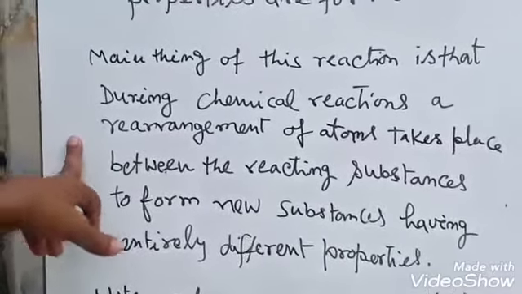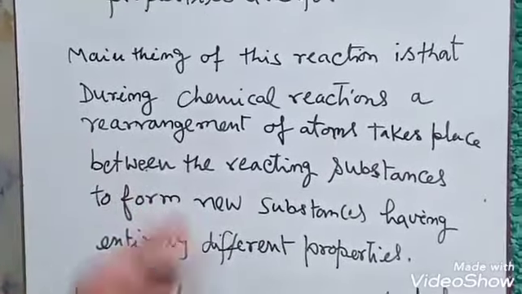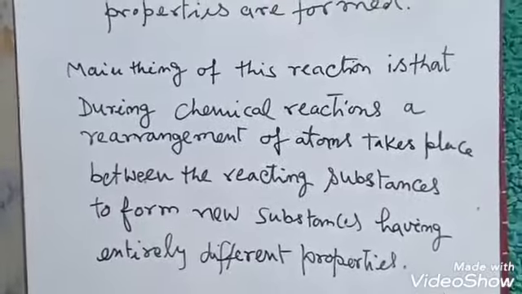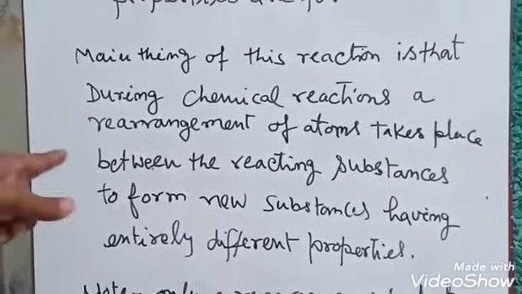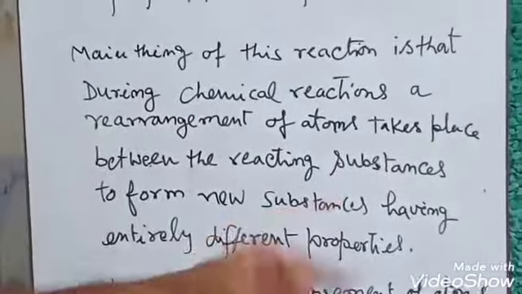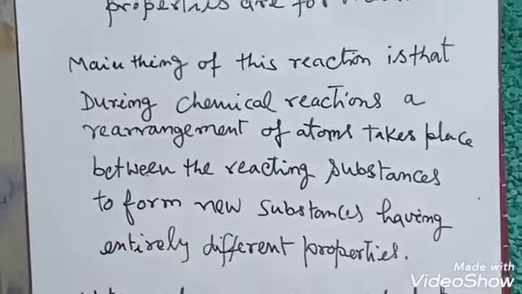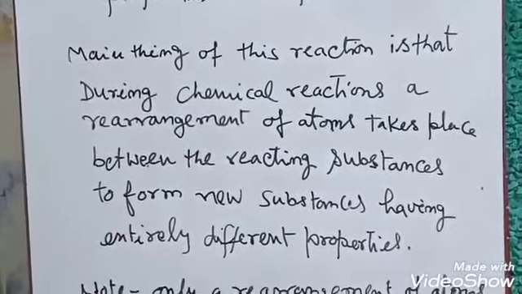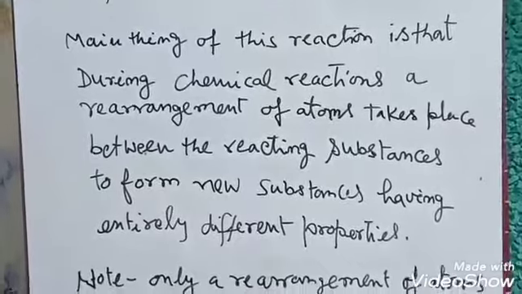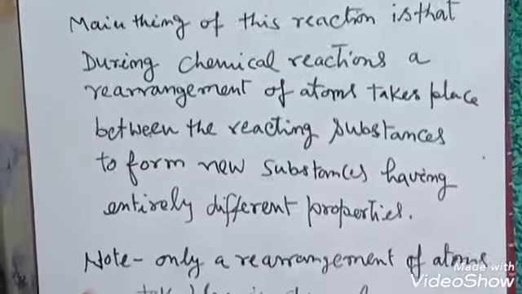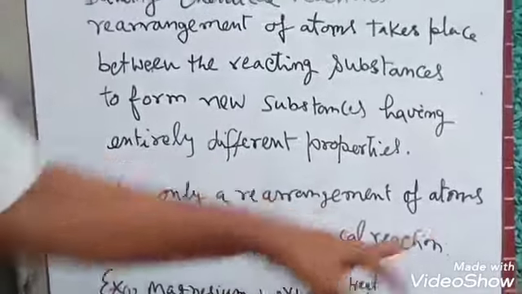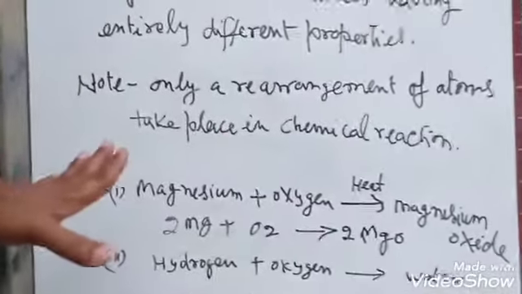In this process, new atoms are not formed. Only the rearrangement of the atoms takes place. Here is a note: only a rearrangement of the atoms takes place in chemical reactions. This is a very important thing.